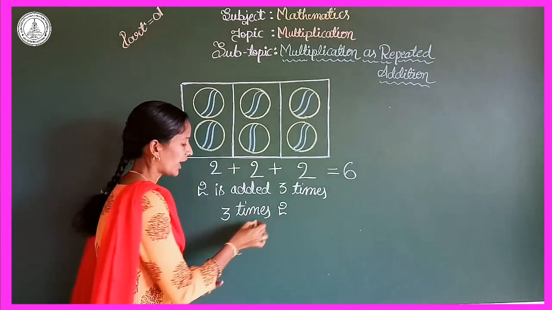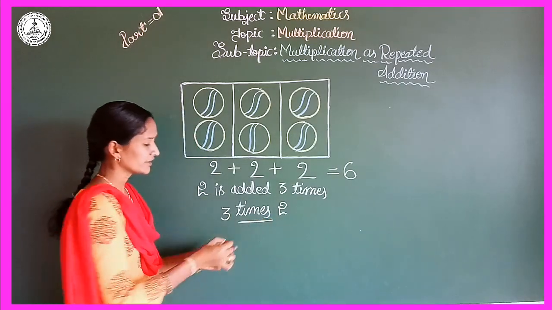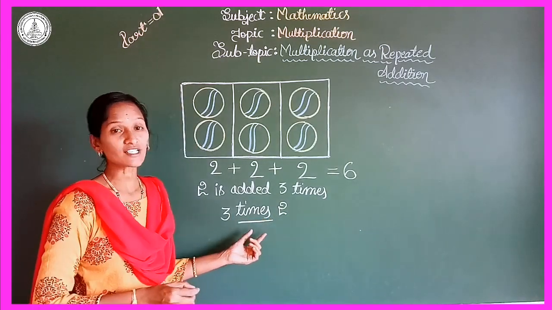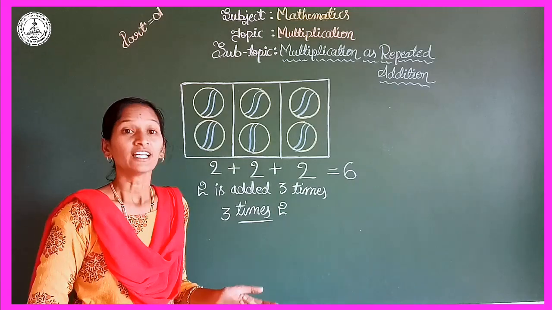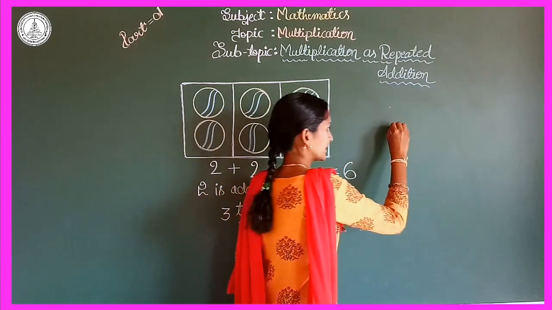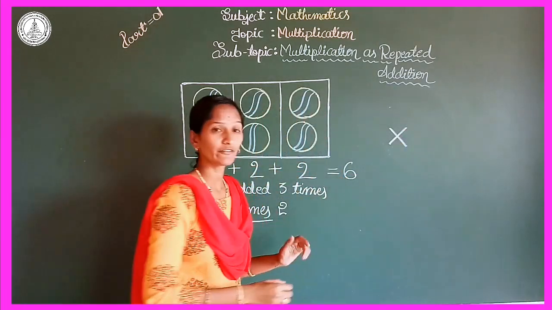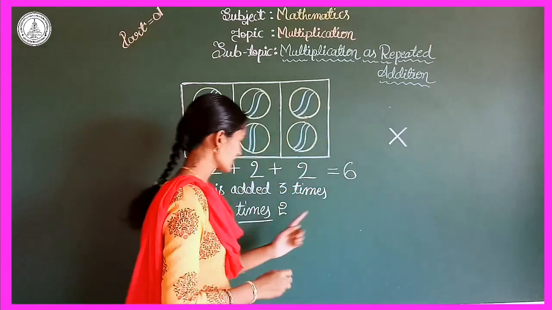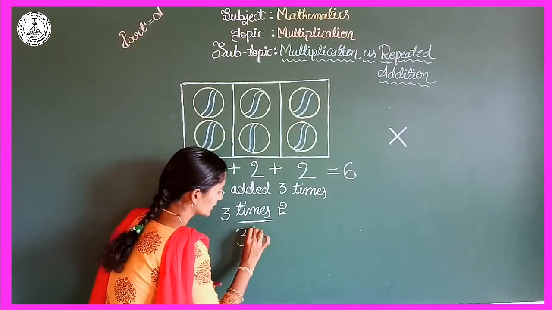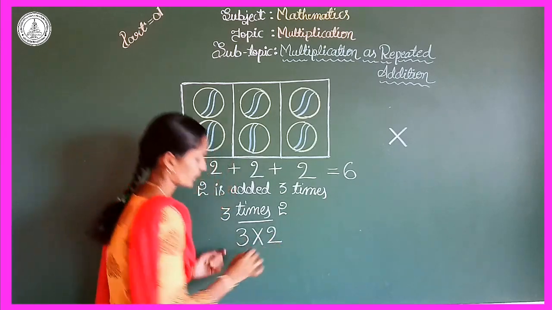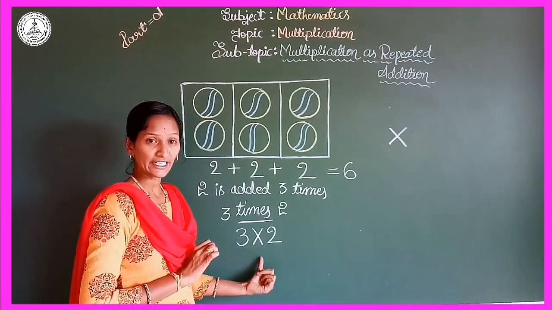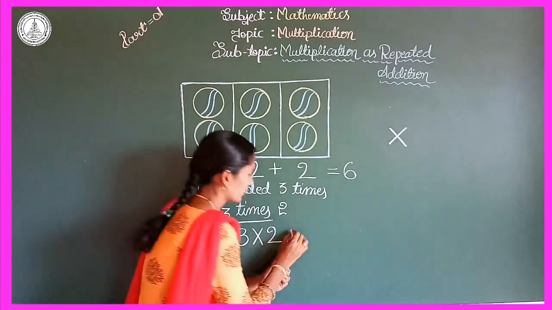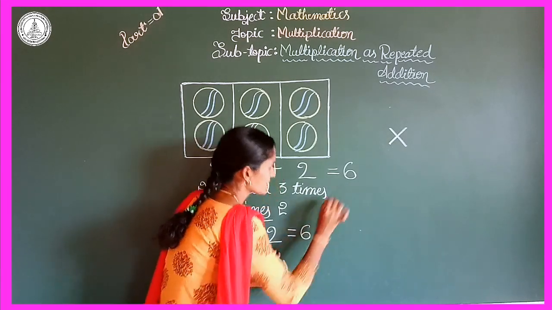Now I am replacing the word times with the symbol of multiplication, that is into. We can also call it cross. See here, 3 cross 2 or 3 into 2 and we get the number 6 here.